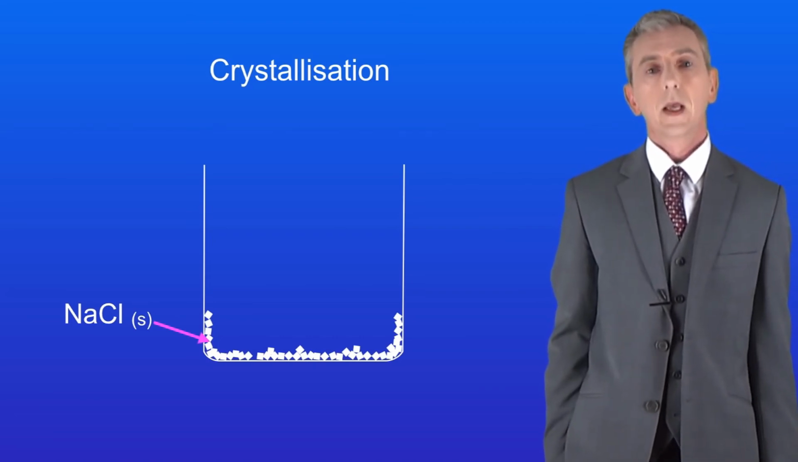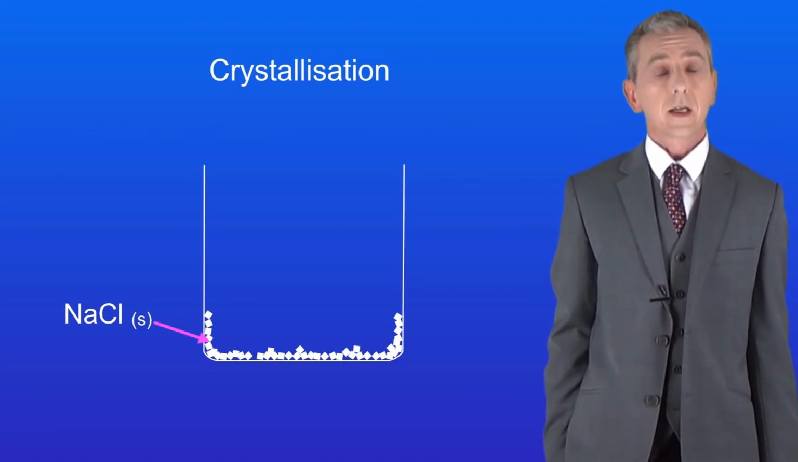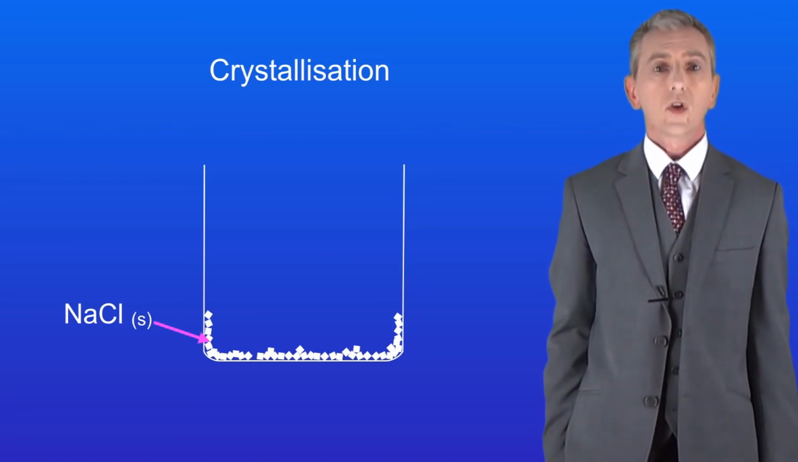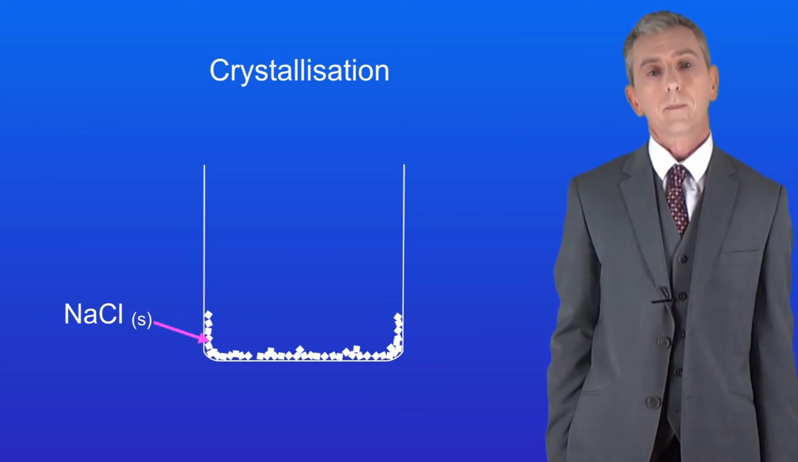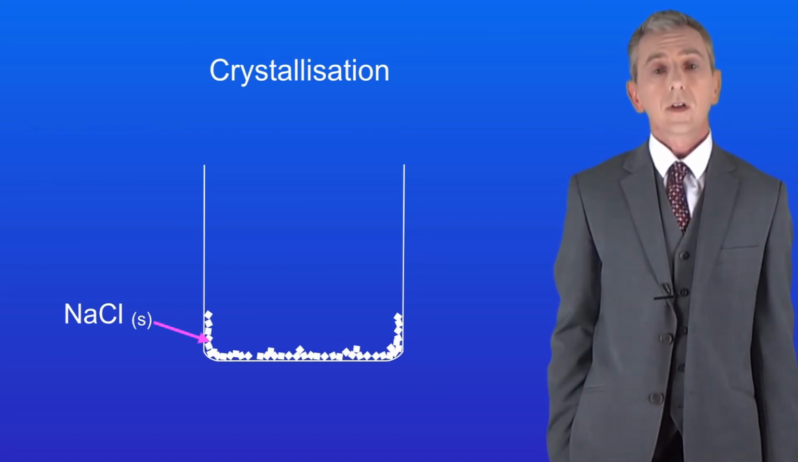If we wanted to make crystallization happen faster, then we can gently heat our solution to evaporate the water. However, we have to be careful that heating does not affect the chemical that we're trying to crystallize. For example, certain chemicals will break down if we heat them, so sometimes it's better to just leave the water to evaporate on its own.